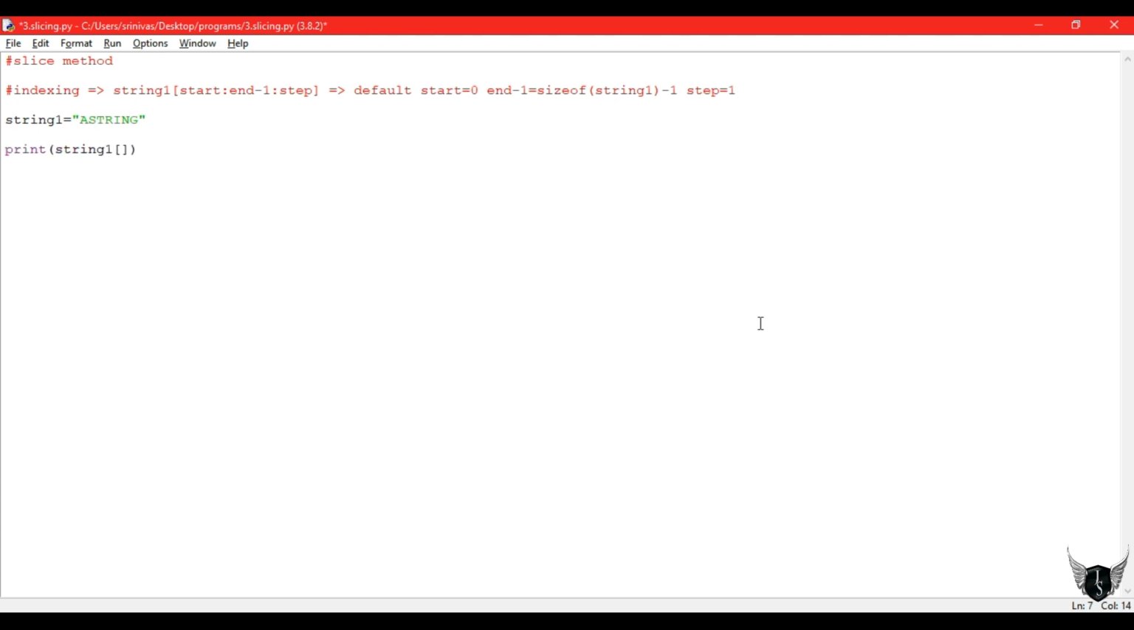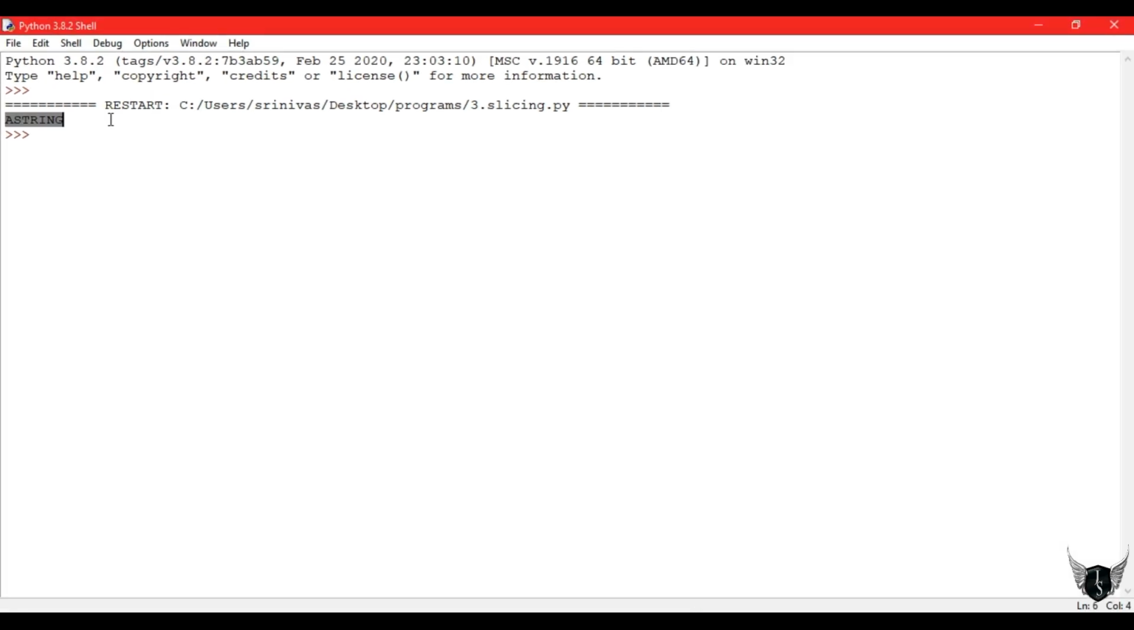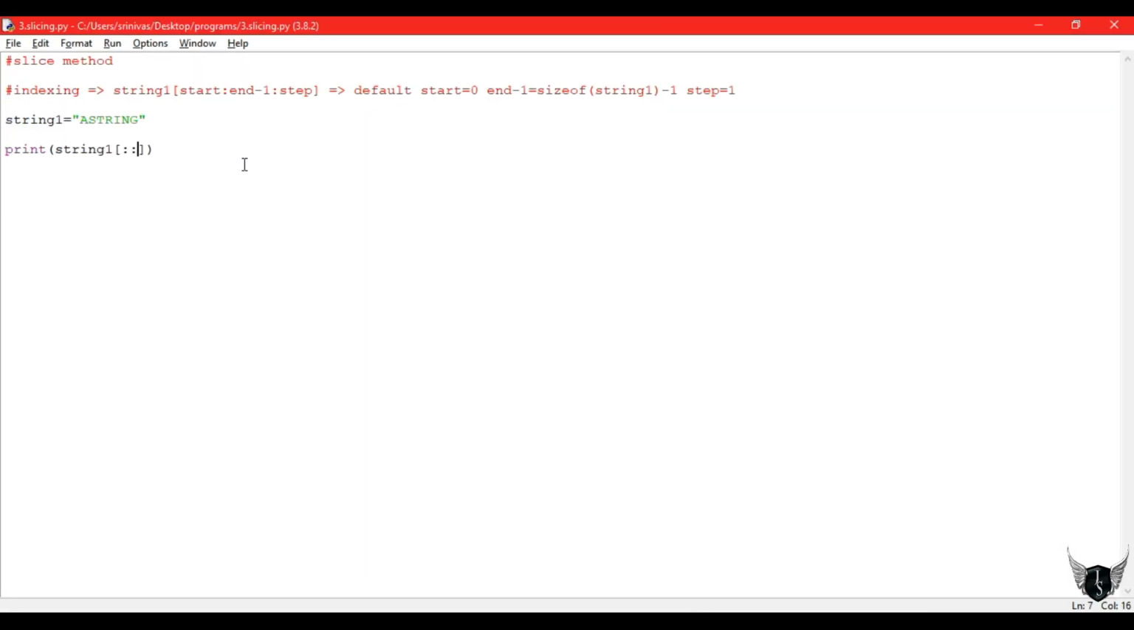So let's divide this into some substrings. Before that we see how the default values work. So I am writing just the colon, I am not mentioning any values. So let's see the output. The output is we got the whole string. What we have given in input, the whole string came as the output. So I think you understand the default values.